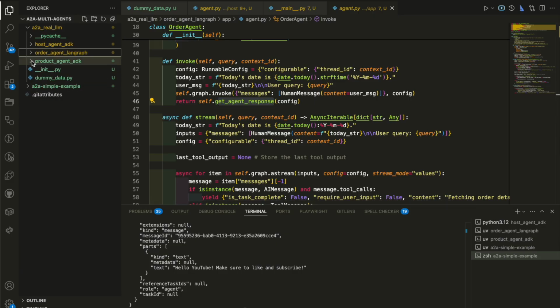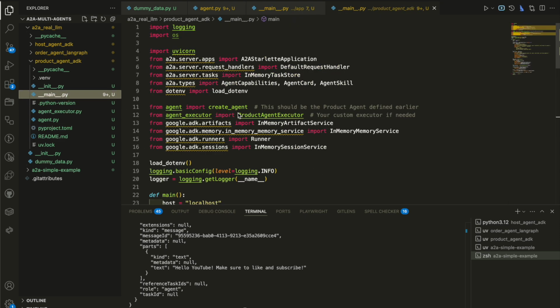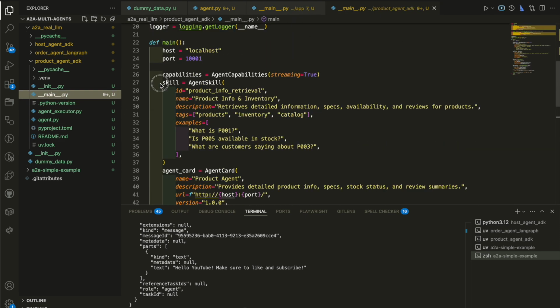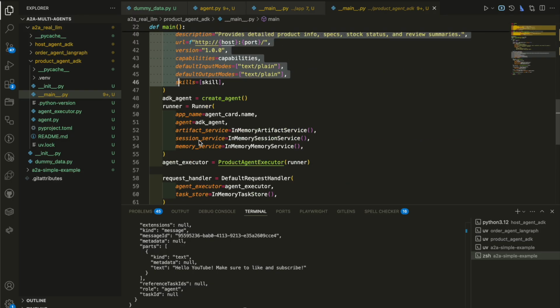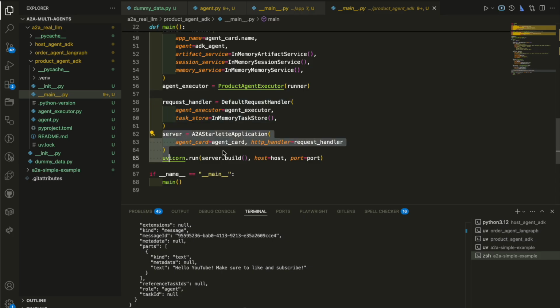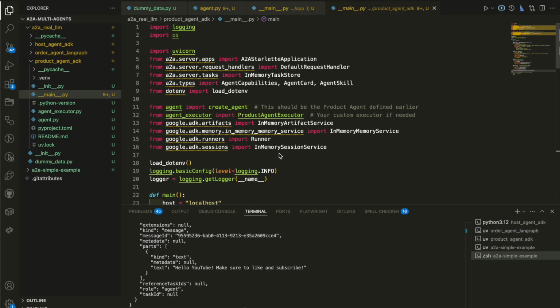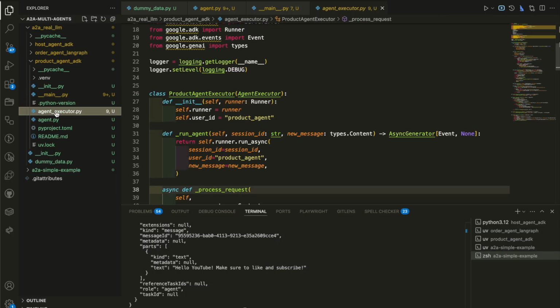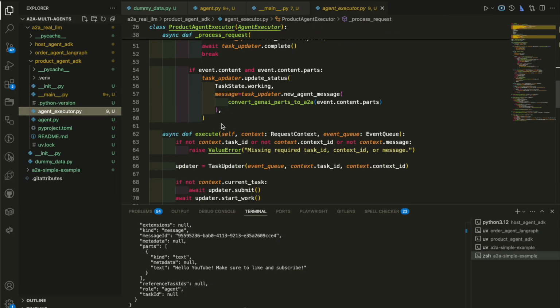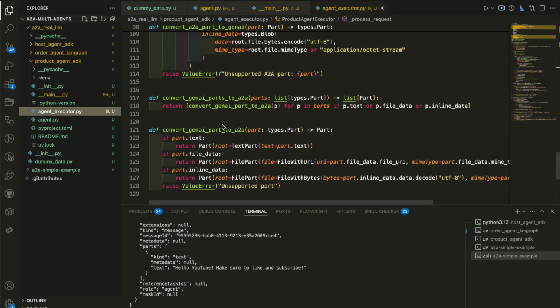Now, the third agent is very similar. You have the agent server from A2A. Again, the agent skill, the agent card, and then the runner, the agent executor, request handlers, and server. Exactly the same pattern. If you follow the A2A protocol, this is exactly what you should have as the server. Now, the agent itself is an ADK agent this time around. So we only need to convert some part of the ADK agent to A2A protocol, and that's exactly what we've done here.